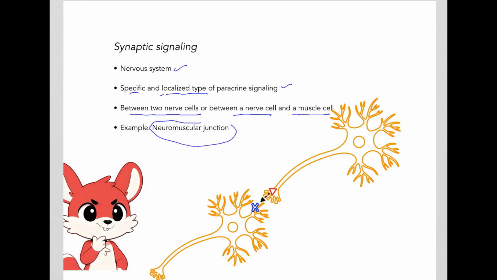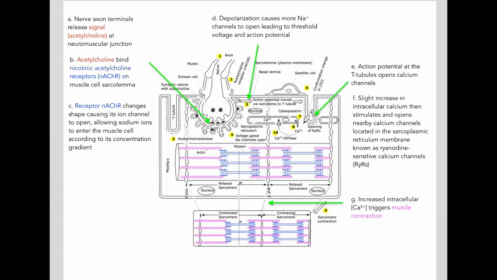We'll look at this neuromuscular junction where there is synaptic signaling between a nerve cell and a muscle cell. So here we have a nerve that is in synapse with a muscle cell. So the nerve releases the signal, and in this case the signal is acetylcholine at this synapse between the nerve and the muscle that we call the neuromuscular junction.